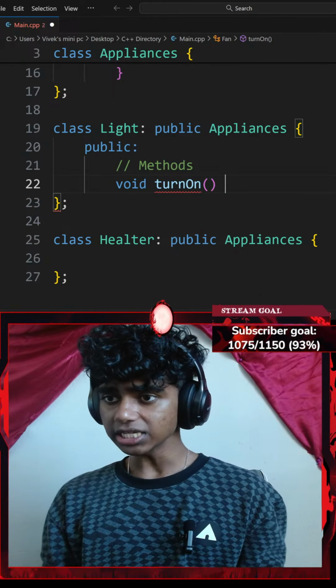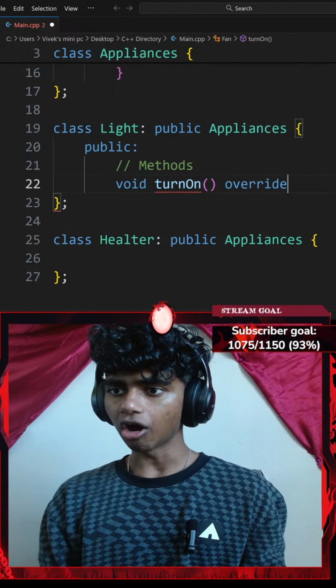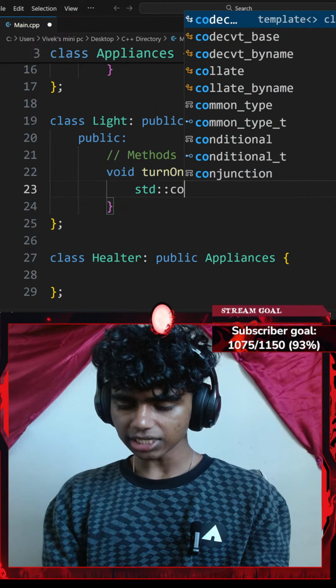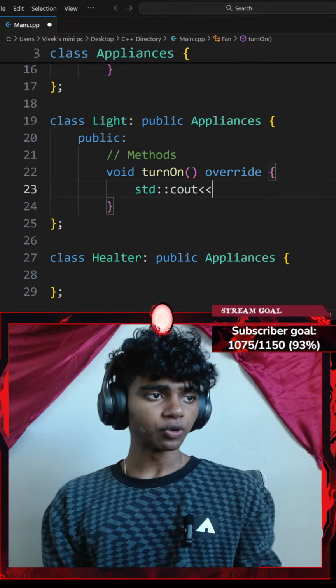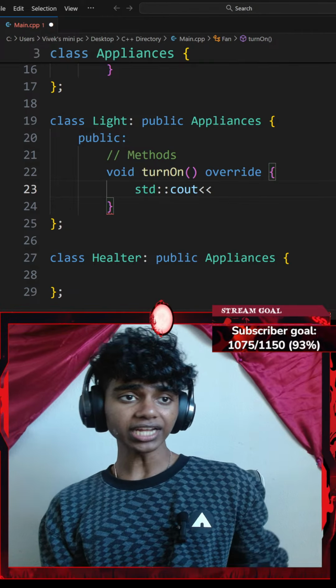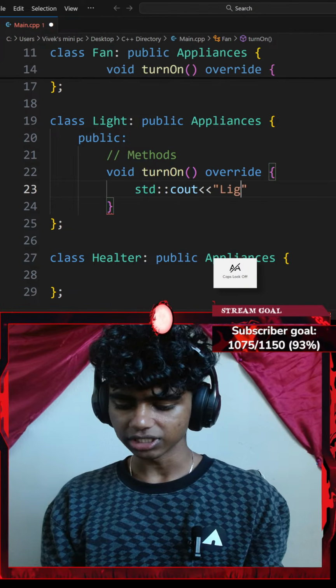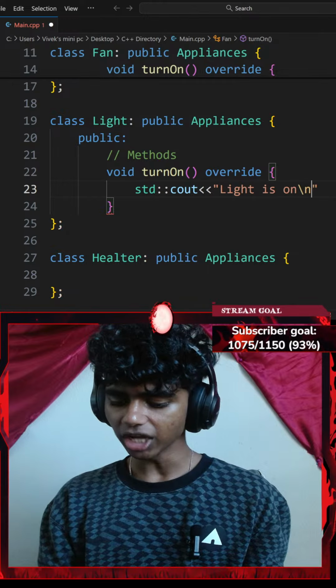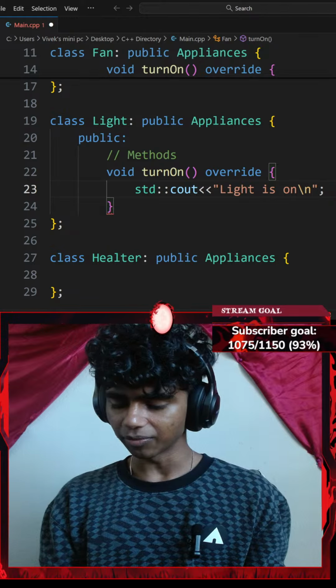With a pair of parentheses, I am going to be overriding all the previous content of my turn on method. This is going to have a standard console output which says something like light is on, with a forward slash n newline ending with a semicolon. There we go.